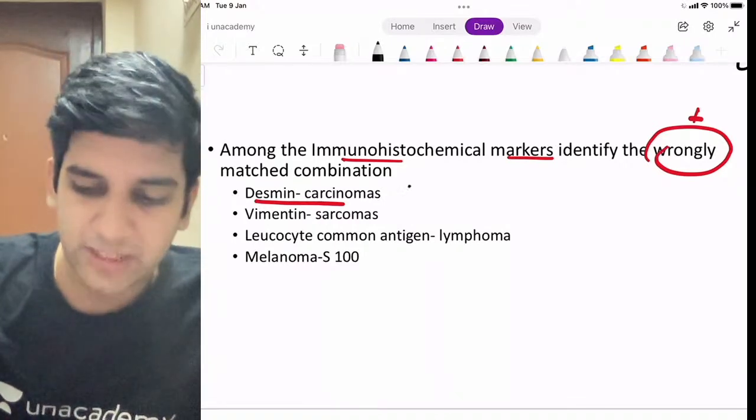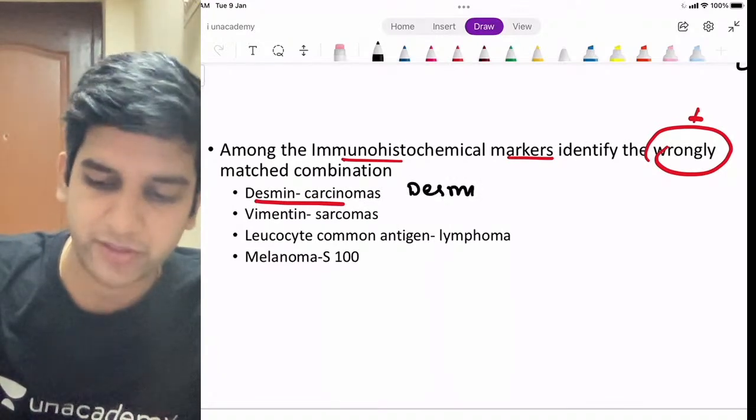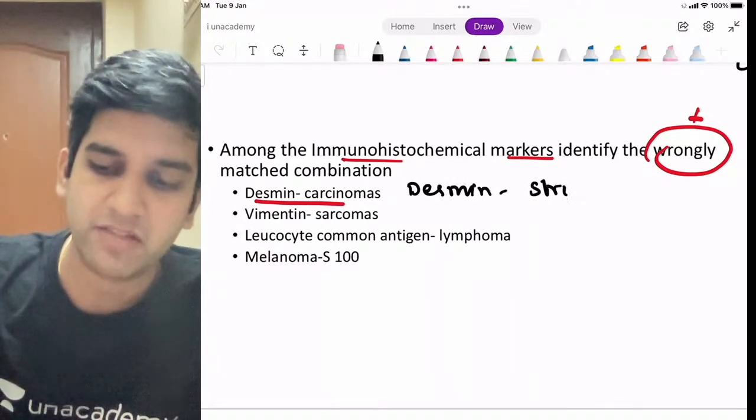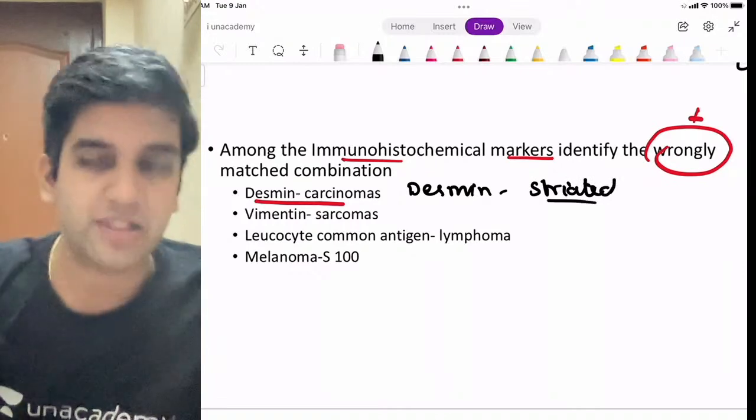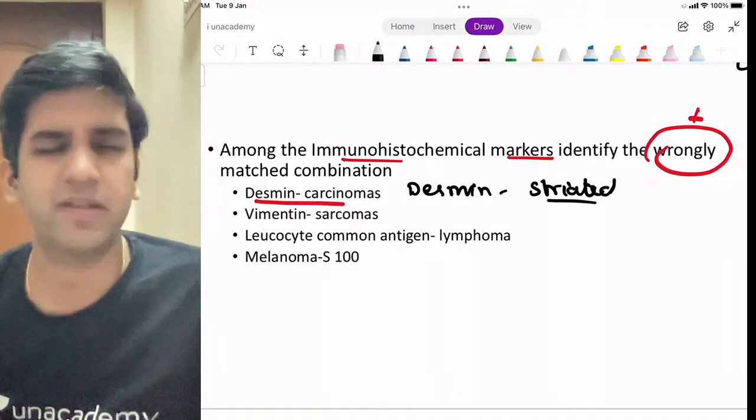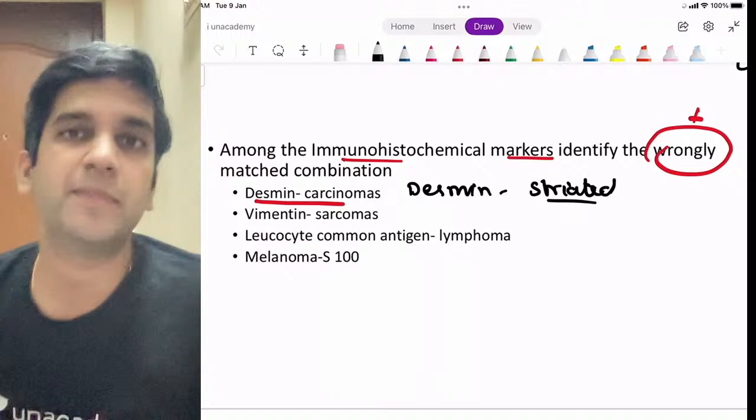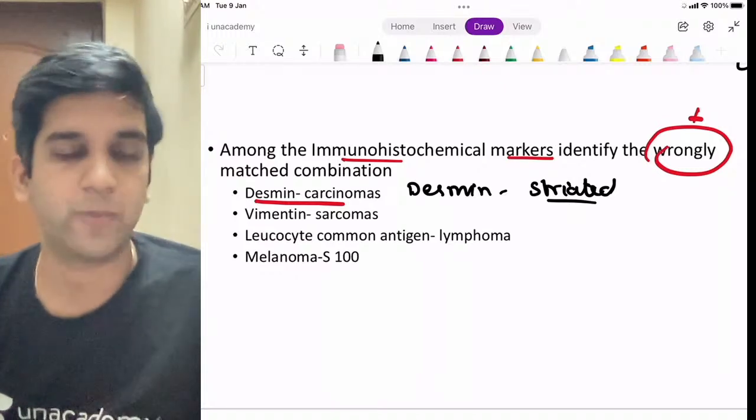Rhabdomyosarcoma, right? Desmin is actually positive for striated muscles. That's all. The striated muscle marker. The rhabdomyosarcomas are tumors from your striated muscle. It can be in the eye, it can be in the heart, it can be in any muscle, right? Any striated muscle, I'm going to have them, right?